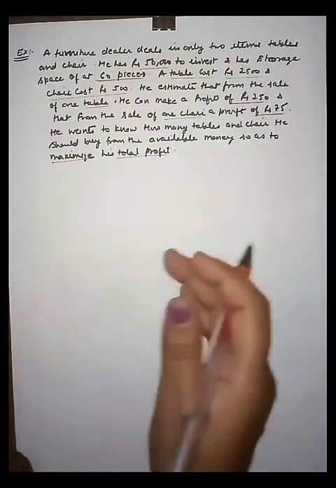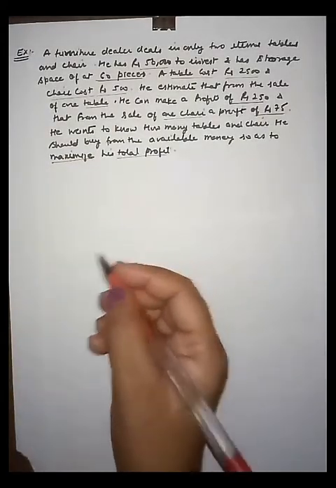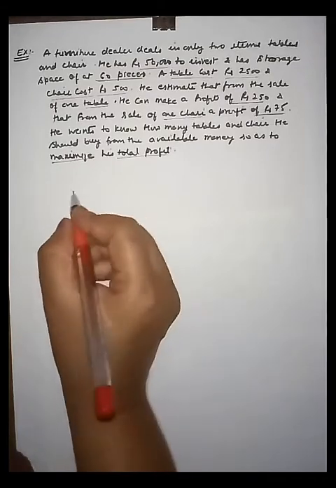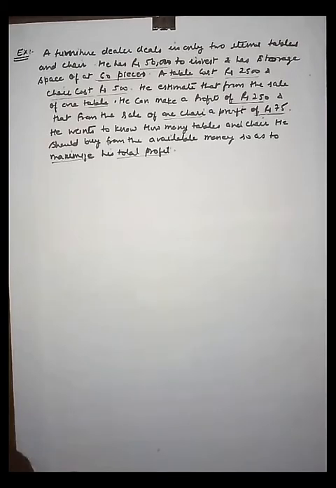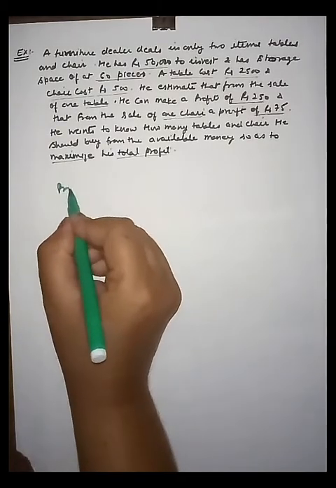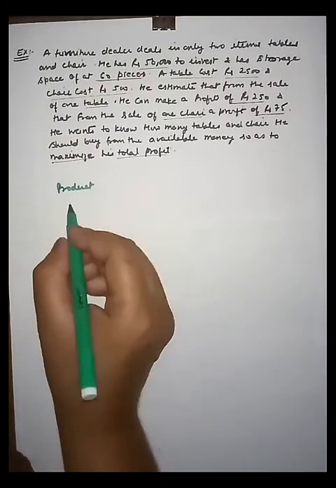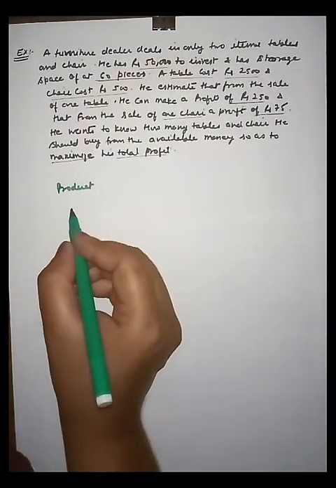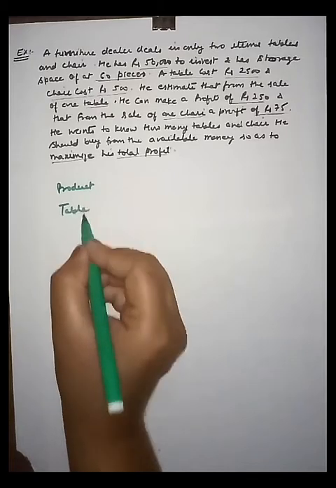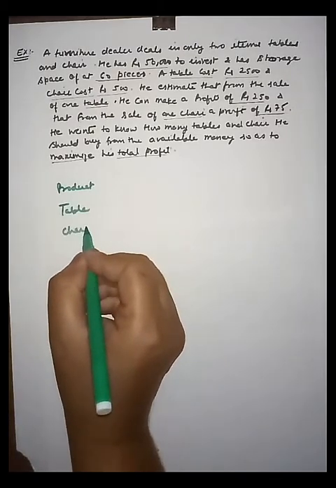So friends, here it is, go through it well. The products are two products. First is the table and second is the chair. So here we write the table and here we write the chair.